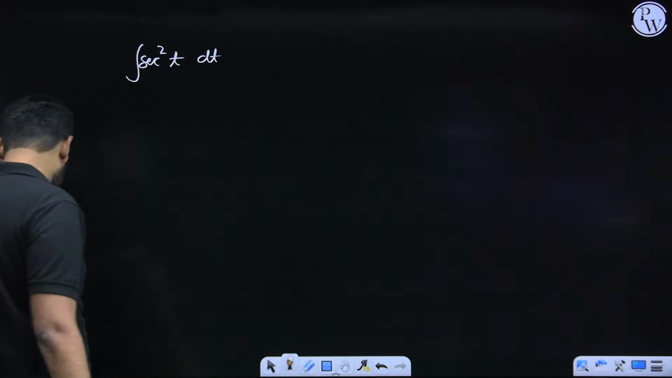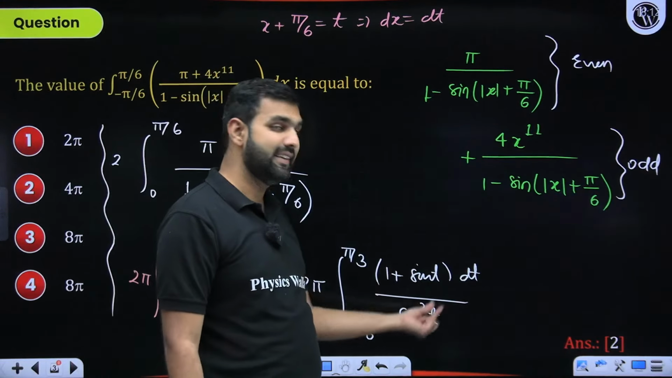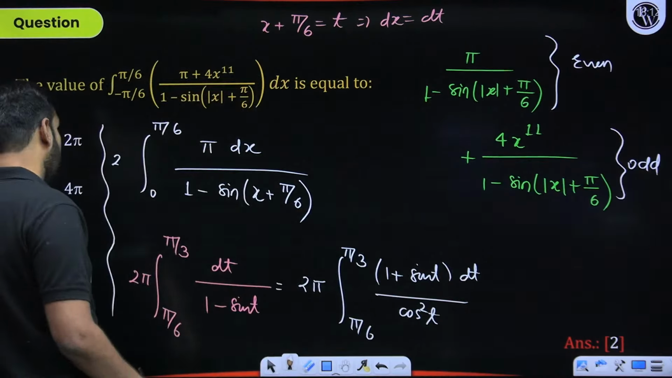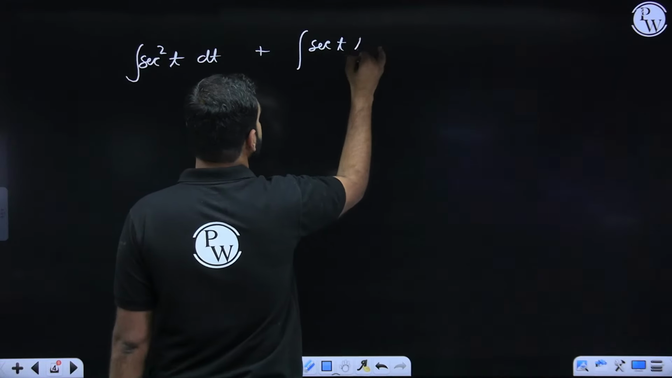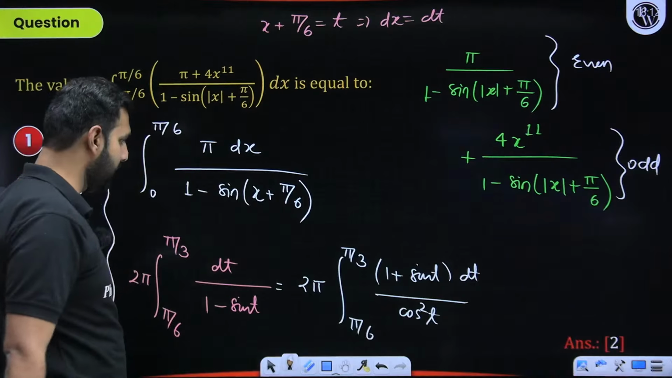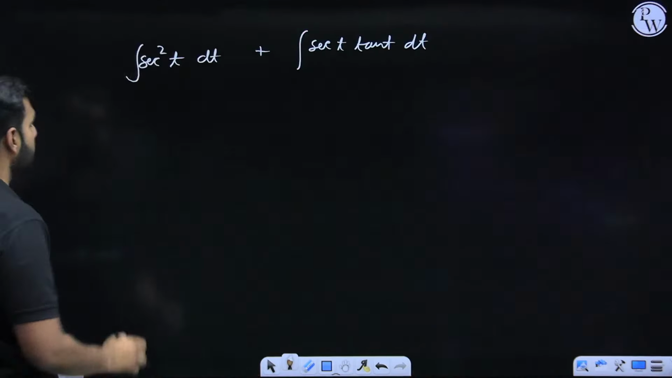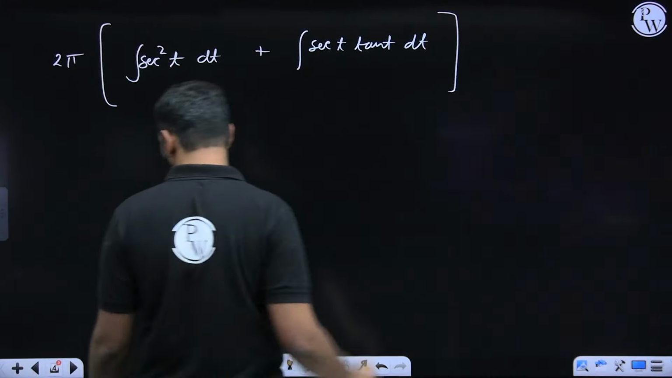And what about the next part? The next part will be sine t upon cos square t. That will be tan t sec t, or sec t tan t, whatever you wish to call it. So that will be sec t tan t, of course, dt. The limits remain the same, and I hope from here I need not solve this question further. The 2 pi will be there in the picture, and this integral you all can perform quite easily.